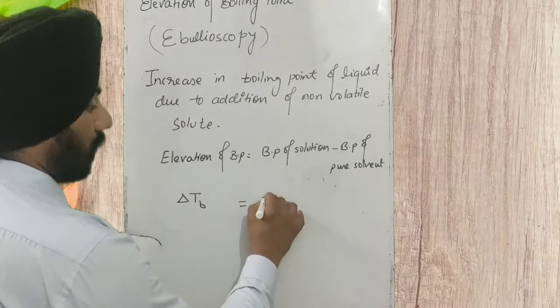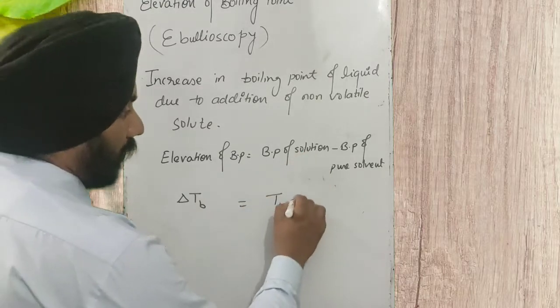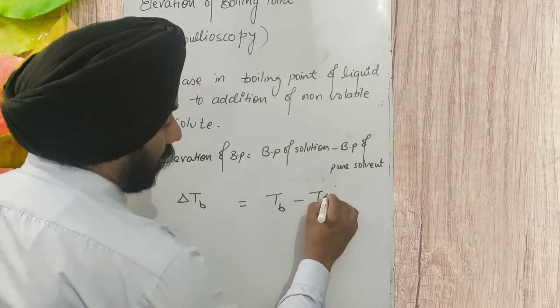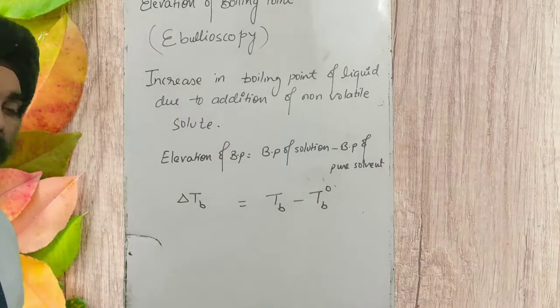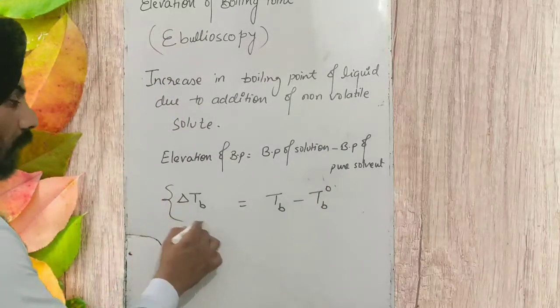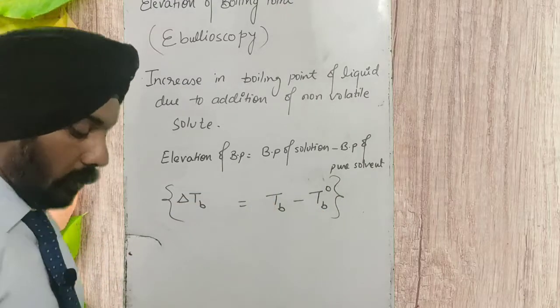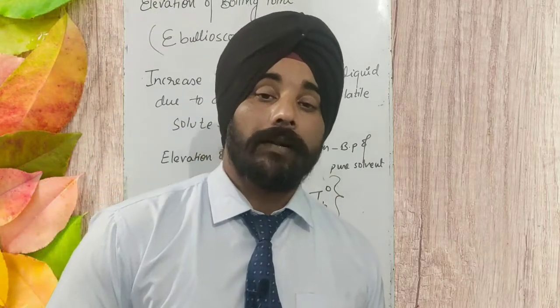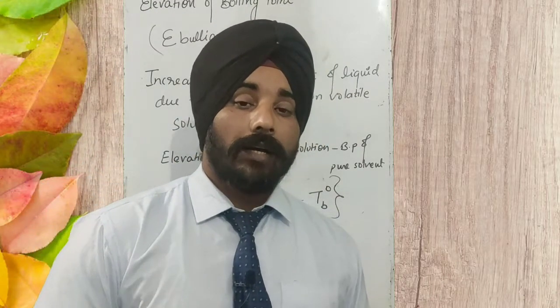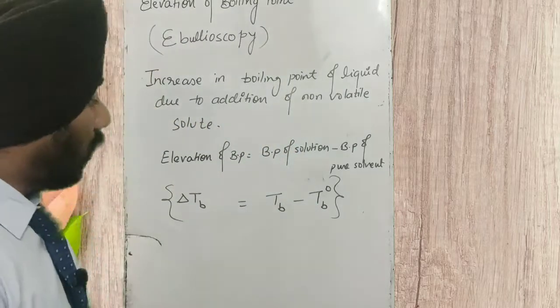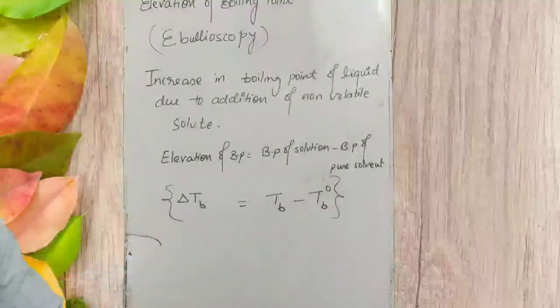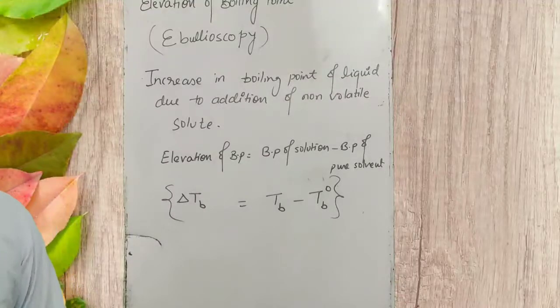Boiling point of solution we represent by TB, and of pure solvent it is TB naught. All this happens due to lowering of vapor pressure. Delta TB is equal to TB minus TB naught. So this increase in the boiling point is called elevation of boiling point.